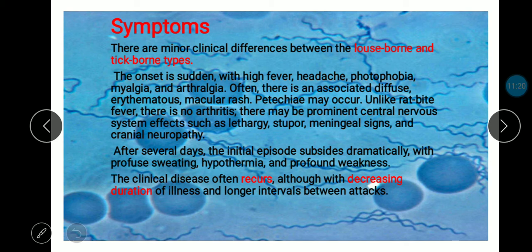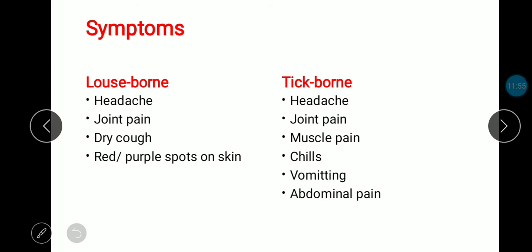After several days, the initial episode subsides dramatically with profuse sweating, hypothermia, and profound weakness. The clinical disease often recurs, although with decreasing duration of illness and longer intervals between the attacks. The name indicates recurrentis, hence the symptoms of this disease recur. These symptoms can be compared, as seen in this slide.